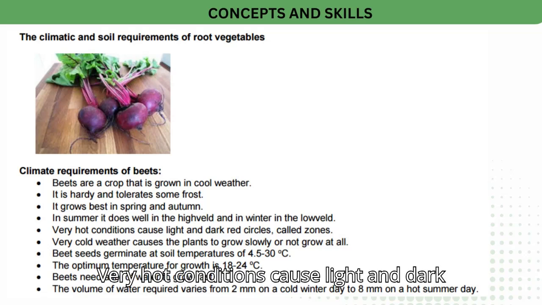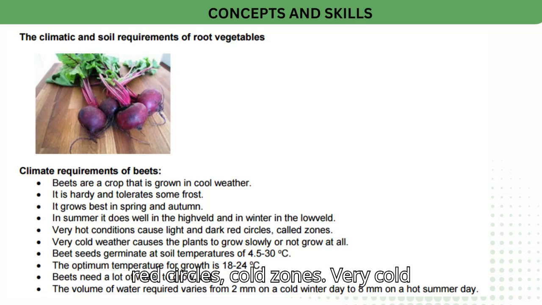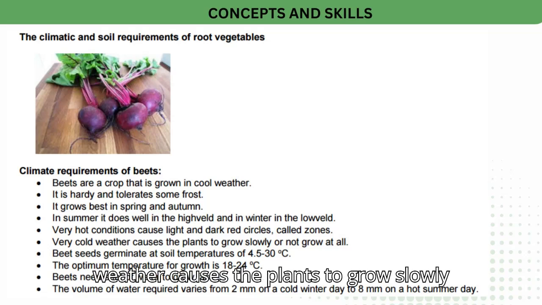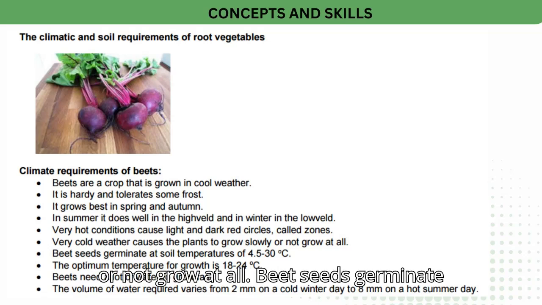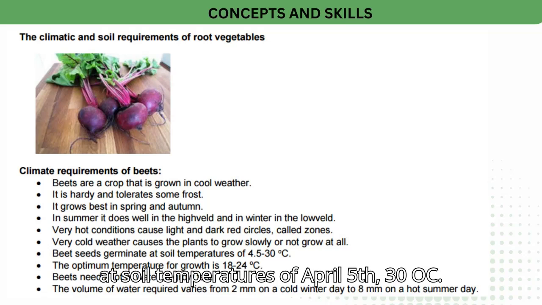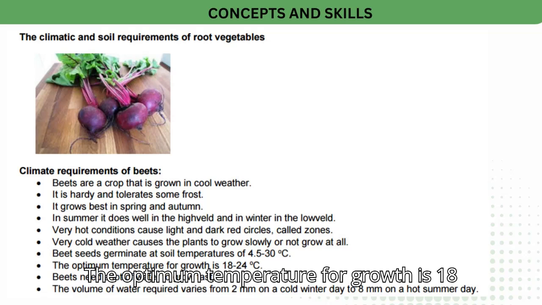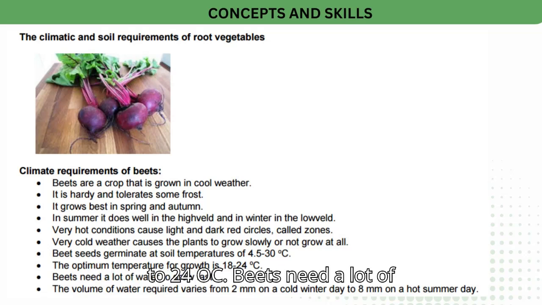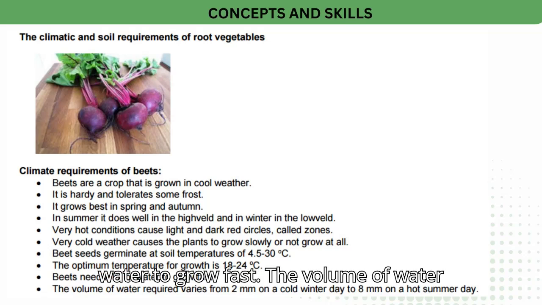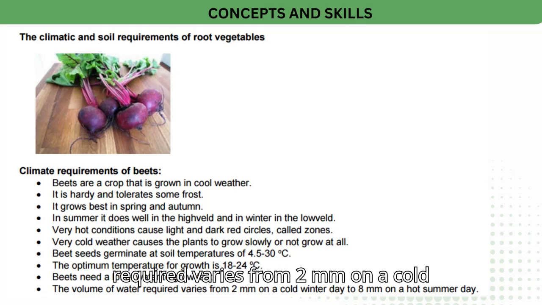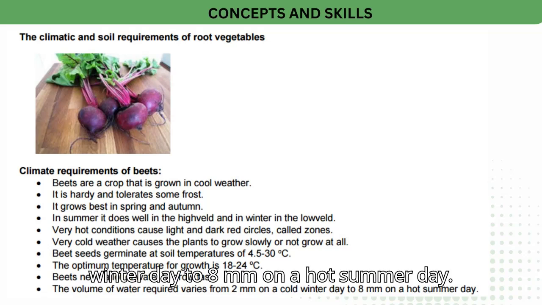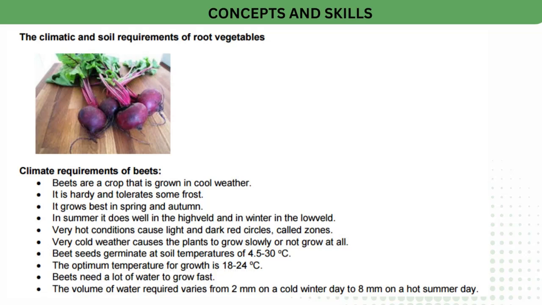Very hot conditions cause light and dark red circles, cold zones. Very cold weather causes the plants to grow slowly or not grow at all. Beet seeds germinate at soil temperatures of 5 to 30 degrees Celsius. The optimum temperature for growth is 18 to 24 degrees Celsius. Beets need a lot of water to grow fast. The volume of water required varies from 2 mm on a cold winter day to 8 mm on a hot summer day.